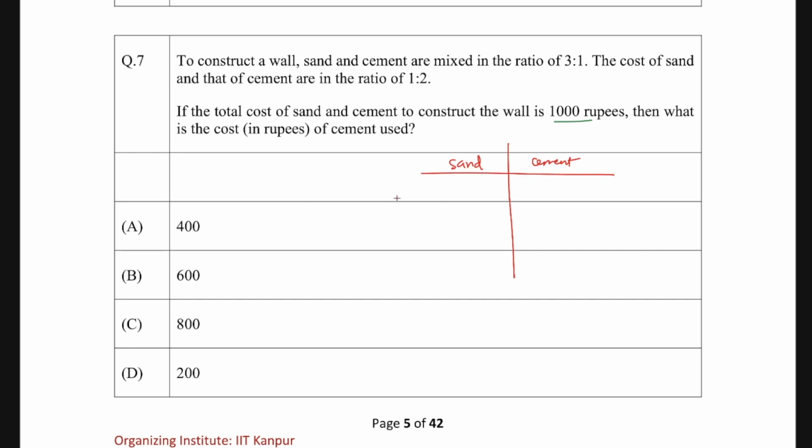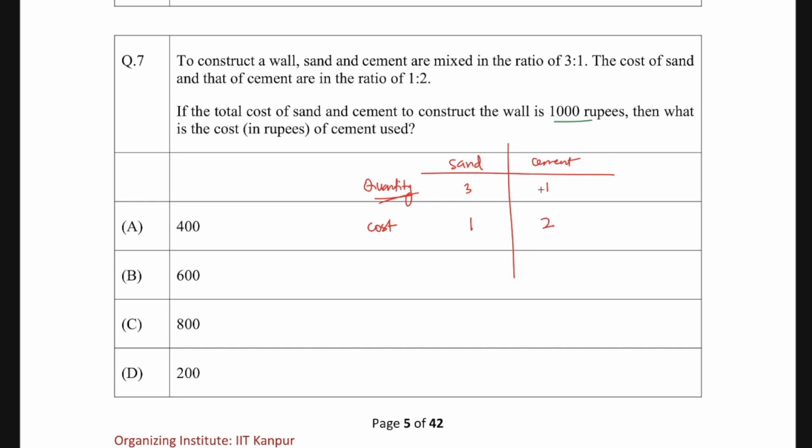Okay, so first of all, I'll write down quantity. Quantity ratio is given to you as 3:1. So if sand is used 3x, cement is used 1x. Let's not write down x yet. 3:1, and the price or the cost ratio is 1:2.